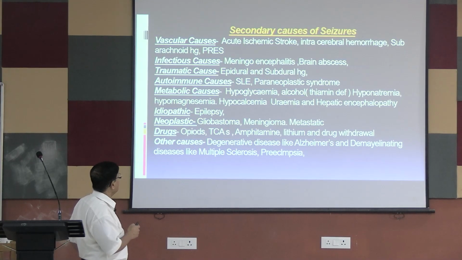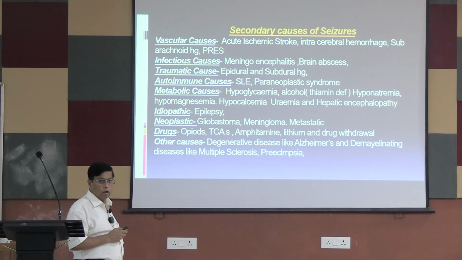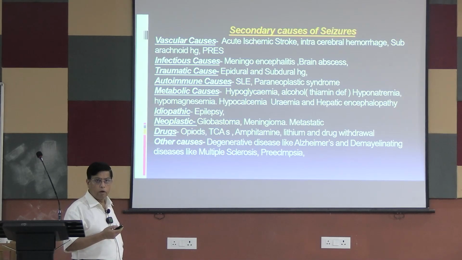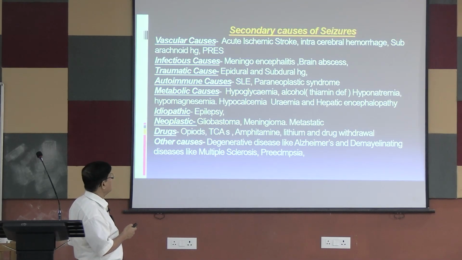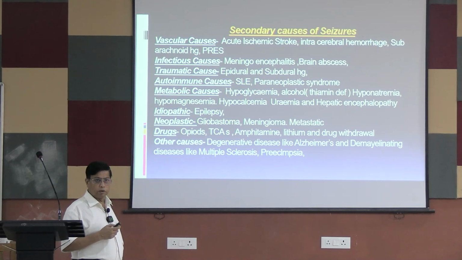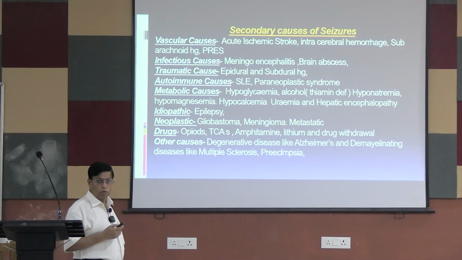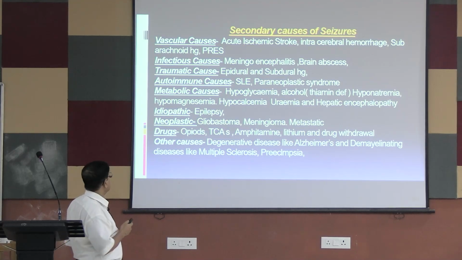First, vascular causes. What vascular conditions can cause seizure? You already know acute ischemic stroke. A patient who comes with acute ischemic stroke may come with an episode of seizure. Intracerebral hemorrhage, which is hemorrhagic stroke, and subarachnoid hemorrhage can also present with an episode of seizure. And PRES, which I have already told you about, posterior reversible encephalopathy syndrome. These all can present with a seizure.